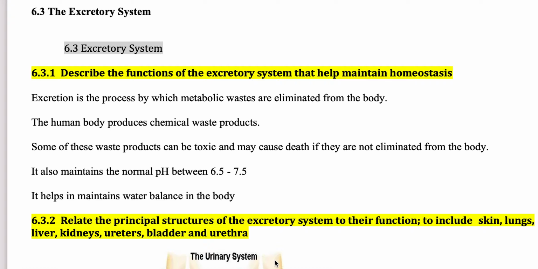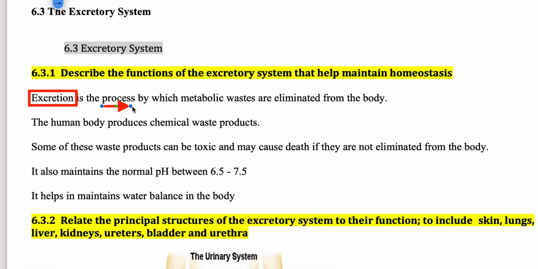Hello everyone. So the next topic for discussion is the excretory system. First of all, the thing that we have to know before going into detail of this system is what the word excretion means. Excretion is a process that is important to remove all the waste materials from our body. This removal happens through different organs in the body, which are known as the excretory organs.